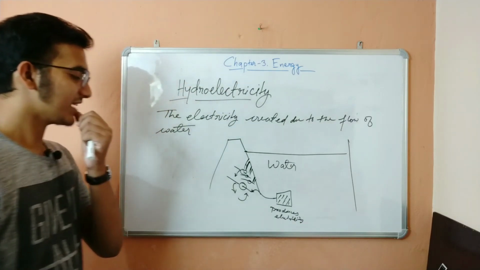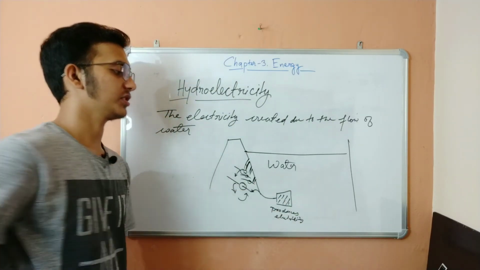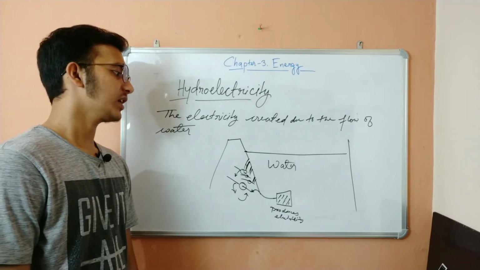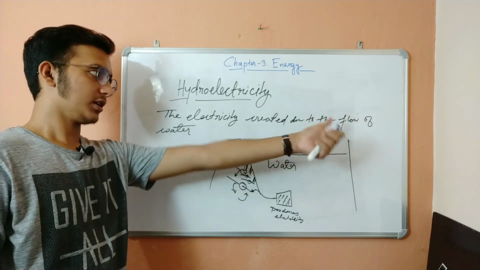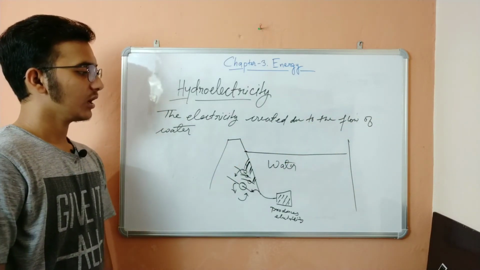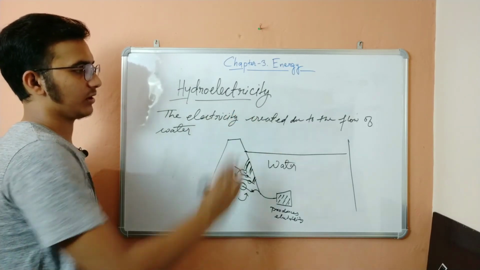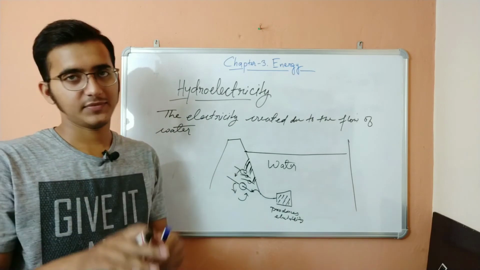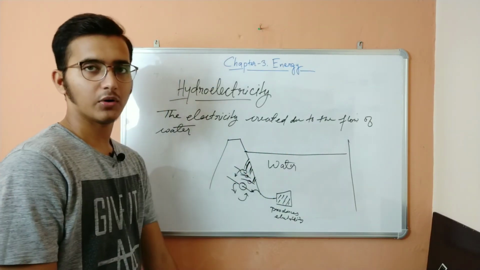So this dynamo produces... a wire is connected, and that wire is connected to the generator. The generator produces electricity. And here we find that due to the flow of water, electricity is produced. So basically, when electricity is produced due to the flow of water, that is called hydroelectricity. It's just that, nothing else. You don't need to know anything more in detail about all of this.